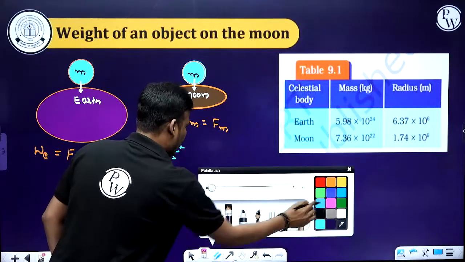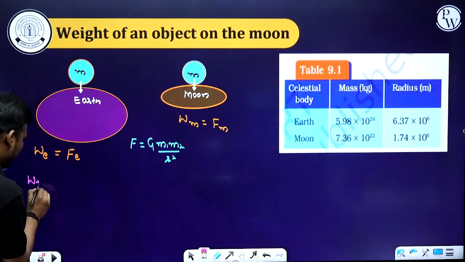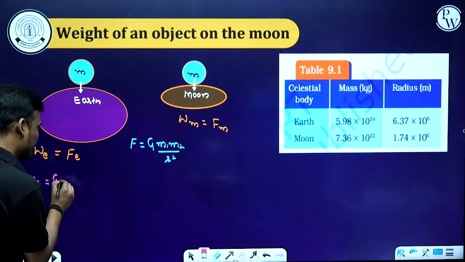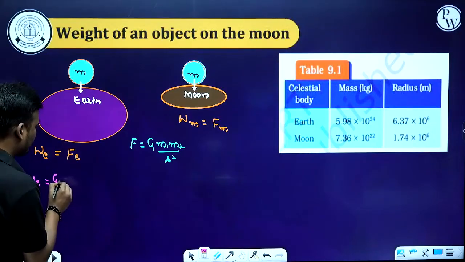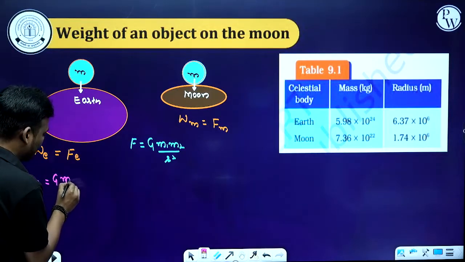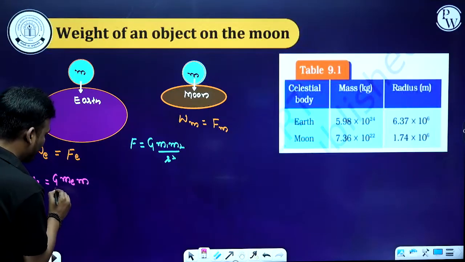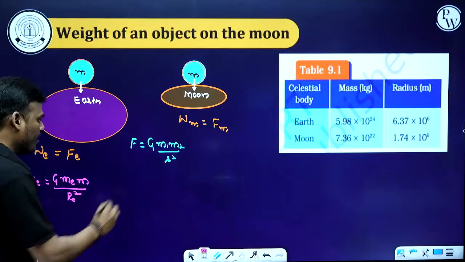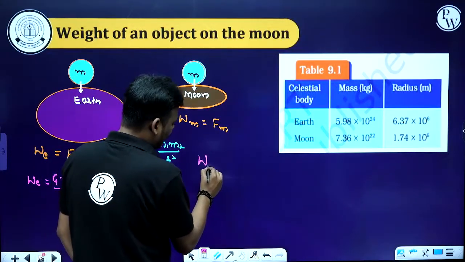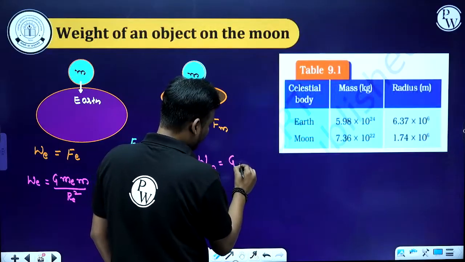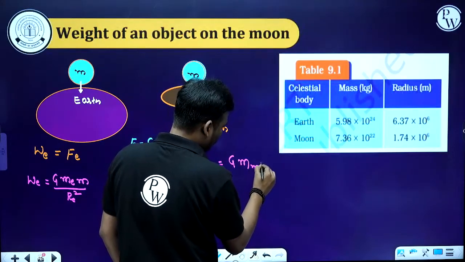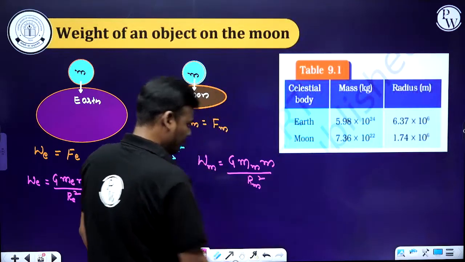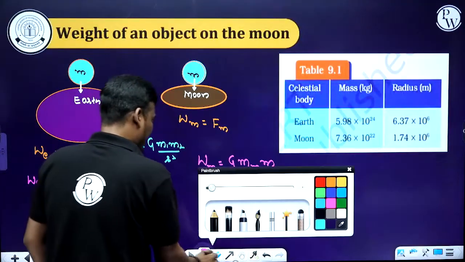So here I'll consider WE, the weight on the surface of the Earth, is equal to, substituting the same formula, G m1, where m1 is the mass of the Earth, into the mass of the body, divided by the radius of the Earth squared. In this case, the weight of the body on the Moon is equal to G, which is a constant, times the mass of the Moon, times the mass of the body, divided by the radius of the Moon squared. Now take the